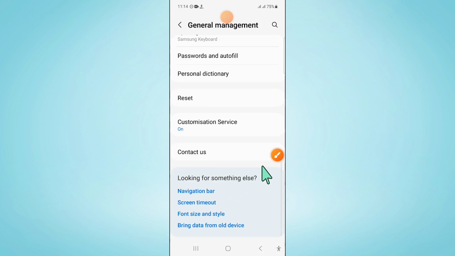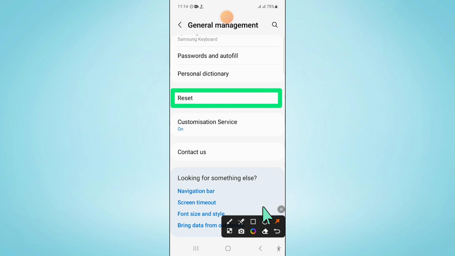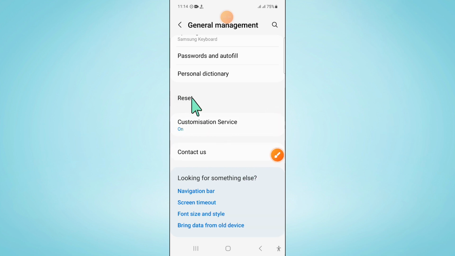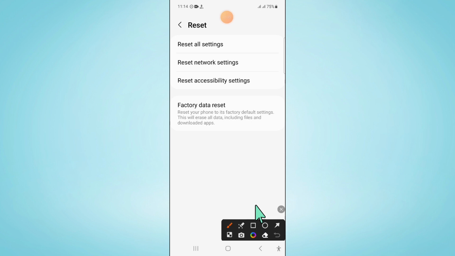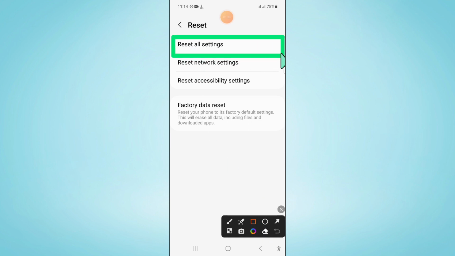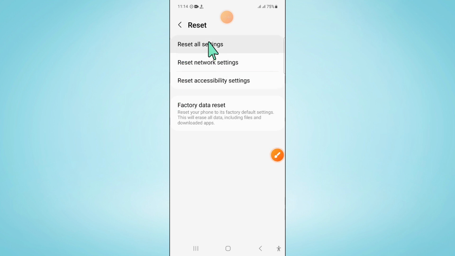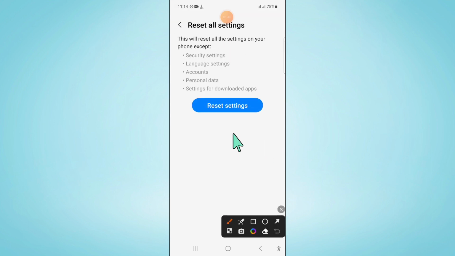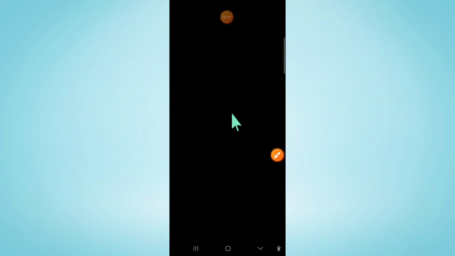Now in general management scroll down and click on reset and here click on reset all settings. Now here again click on reset settings to confirm and then enter your lock screen password here.